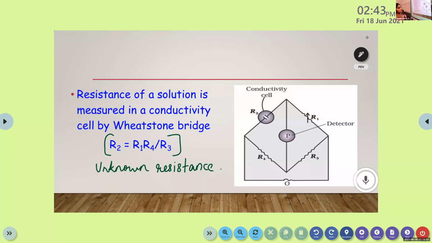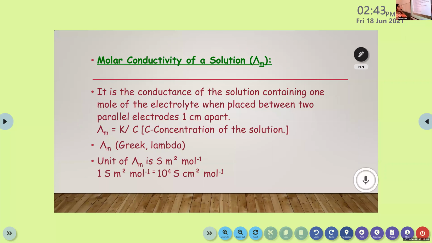Can I move to next one? Yes, sir. Okay. Then the molar conductivity of a solution. It will be represented as lambda m.